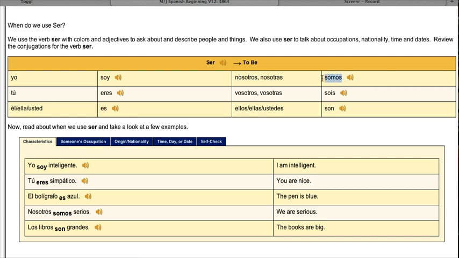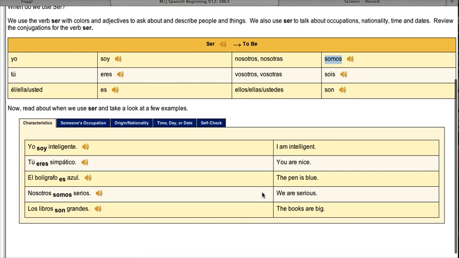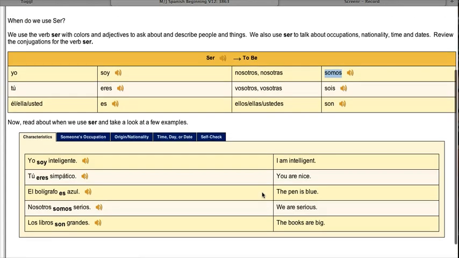Then you've got the form of the verb. And then remember, you're going to make your adjective plural. So how do we make an adjective plural? If it's girls and you're describing yourself, you say nosotras somos. And if you were going to say tall, for example, you'd take the word alto, you'd change it to the feminine form, which would be alta, and then you need to make it plural, which would be altas. So an example might be nosotros or nosotras somos altas.